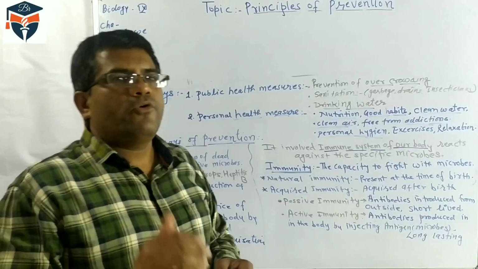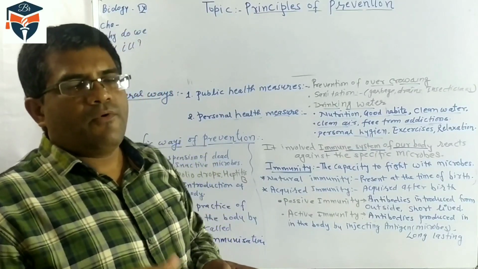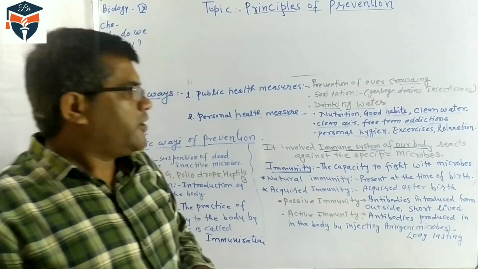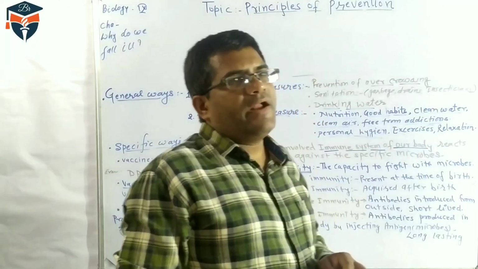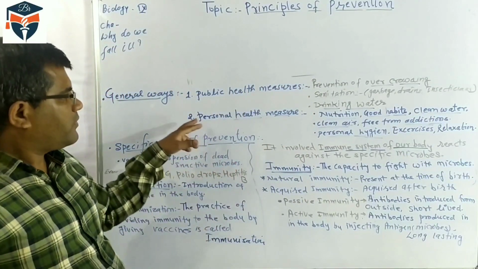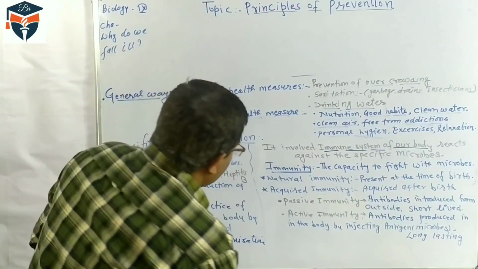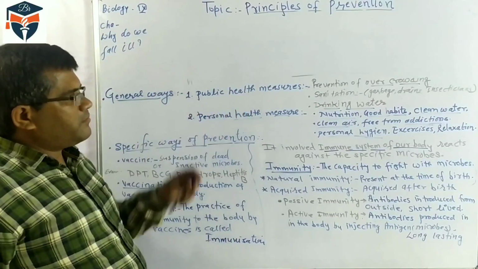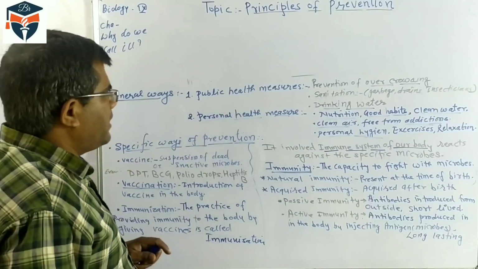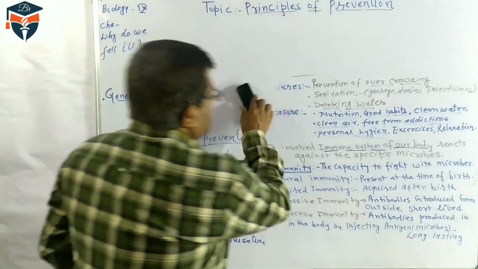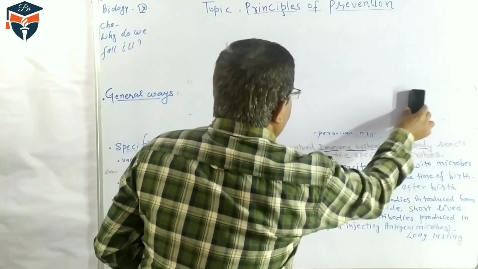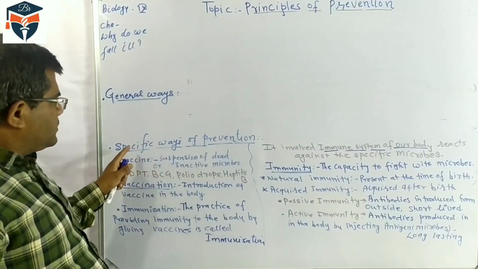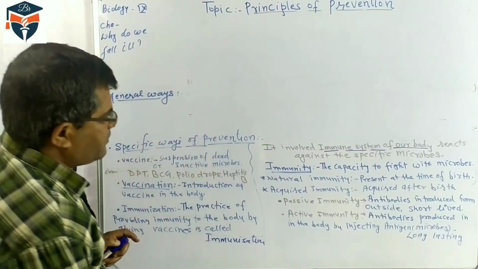If body organs are working regularly, they also need rest for some time, and that's why relaxation is very important for personal health care. So these are the general ways, in the form of public health measures as well as personal health measures. Now the second way is the specific way of prevention. First was the general way, and second is the specific way of prevention.